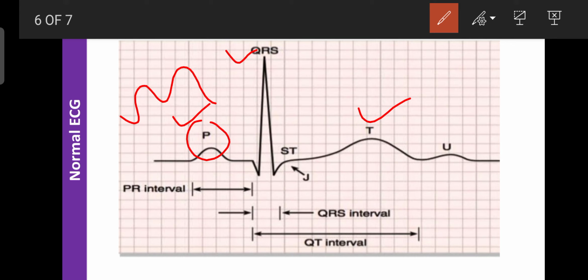If it is shorter, it also indicates some problem in the traveling of the action potential from the AV node to the bundle or Purkinje fibers. So we can study the traveling with the help of QRS. If there is any problem, we can diagnose some problem in the ventricle. Then with the help of medication, we can correct those conditions.